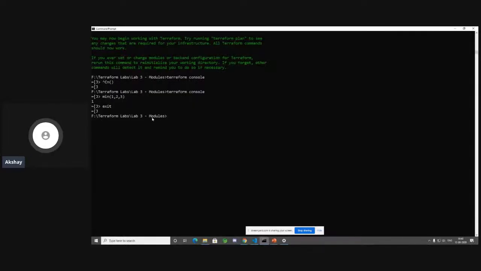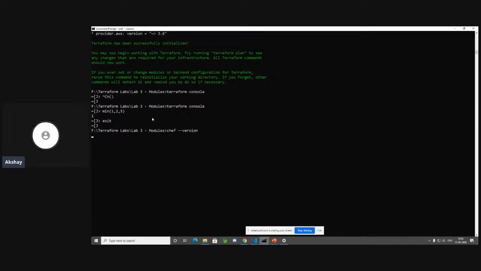Once you have installed ChefDK through the previous steps that I showed in my PPT, you can go ahead and run chef --version, and it's going to show you the ChefDK version. Just give it a moment. So we are using ChefDK version 4.10.0, which is the latest version.